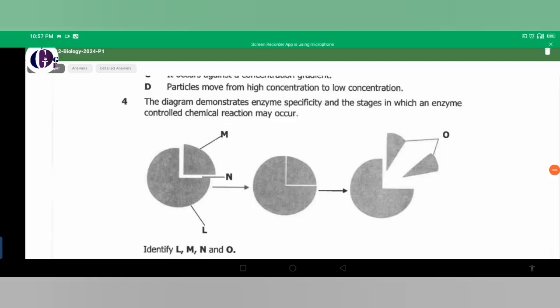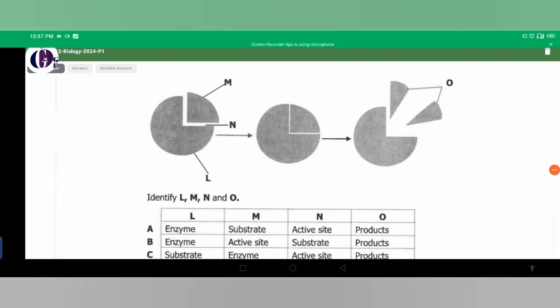When you look at the first one here, they're saying L. What is L? Check L throughout the reaction, it remains unchanged, so L must be an enzyme. And then we look at M. M ends up being broken down, and this means that M is a substrate.